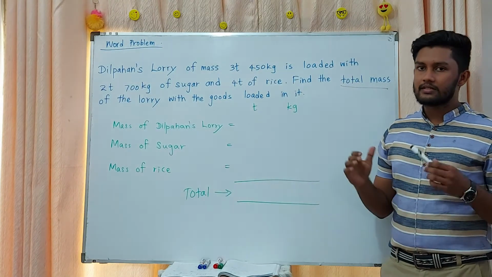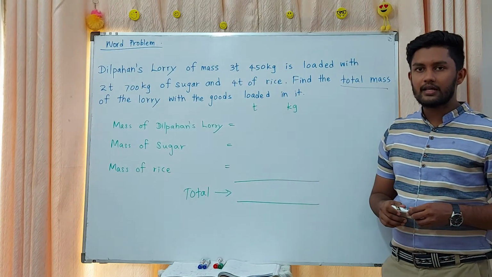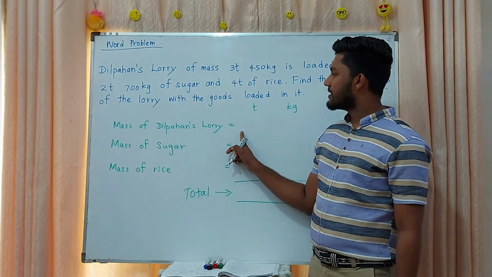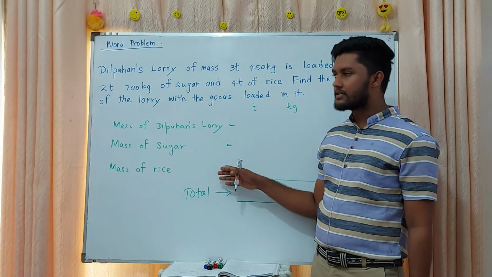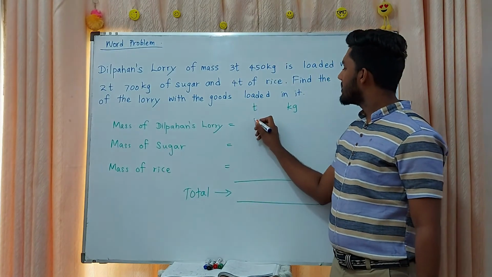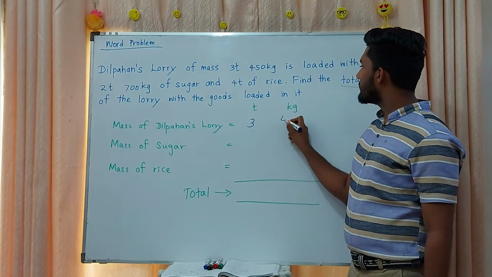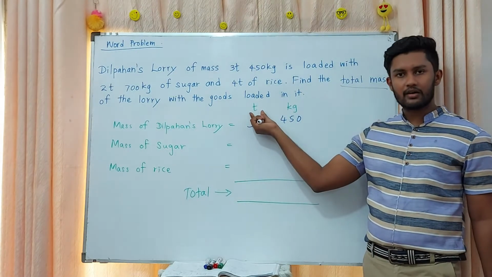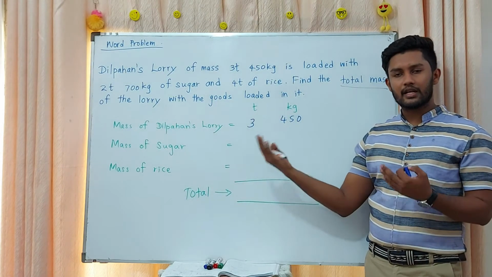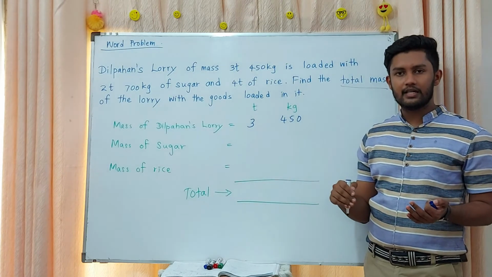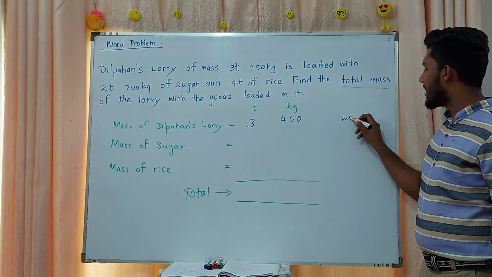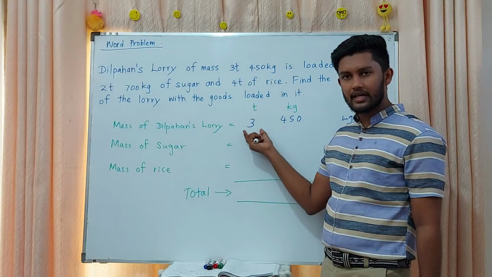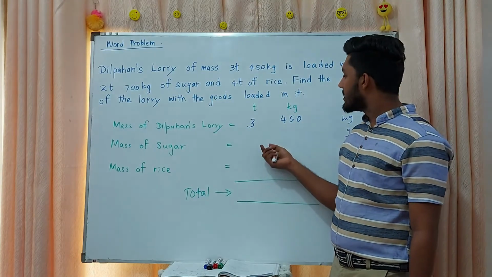Total means the whole mass. Mass of Dilpahan's lorry. Yes, you want to write the statements. What is the mass? 3 ton and 450 kilograms. What is this unit? Ton. Yes, it is the largest unit we are learning here. That means milligram, gram, kilogram, ton. That is the relationship.